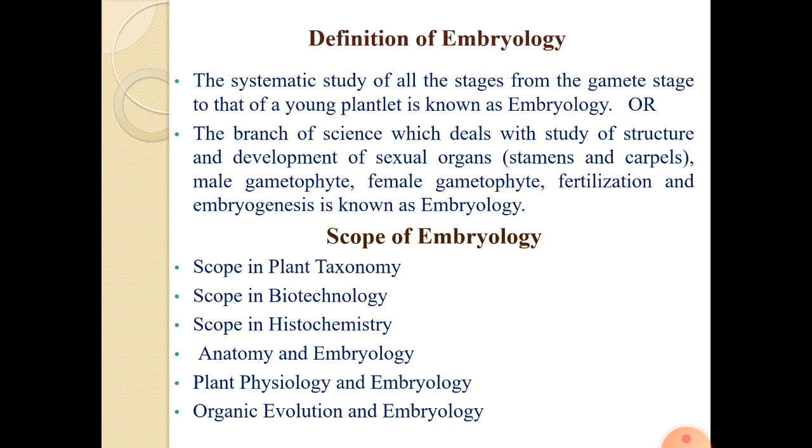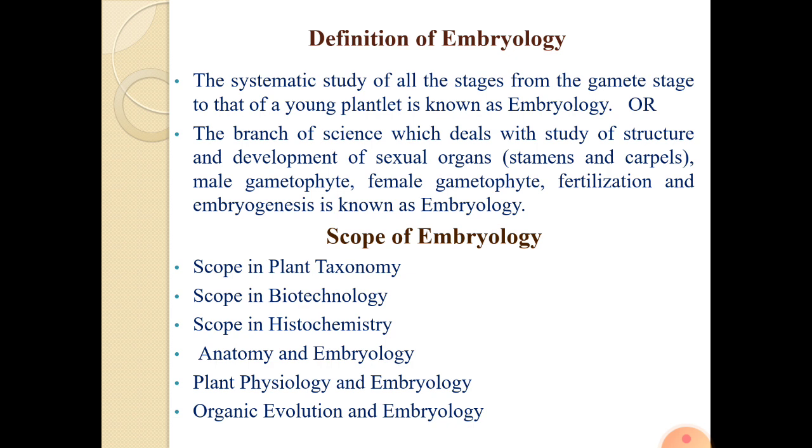So in identification of angiospermic plants and their classification, the embryology study is important. Another example is fertilization. In gymnosperm, single fertilization is present, and in angiosperm, double fertilization is present. Like that.